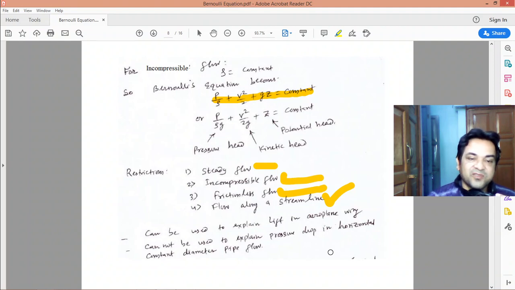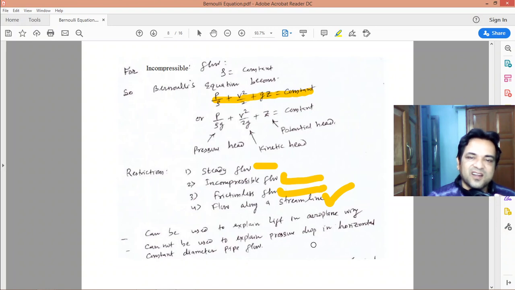But this equation cannot be used to explain the pressure drop in a horizontal constant diameter pipe flow. If the diameter of a horizontal pipe is constant and the flow takes place in the pipe, then this cannot be applied, because in this case velocity is constant. So the pressure being inversely proportional to velocity is not valid in this case.